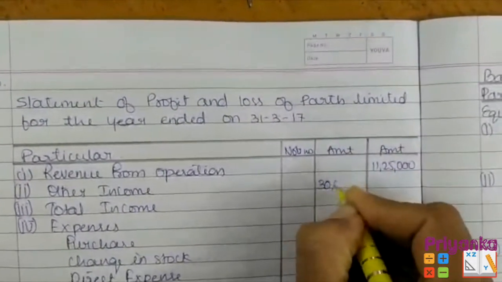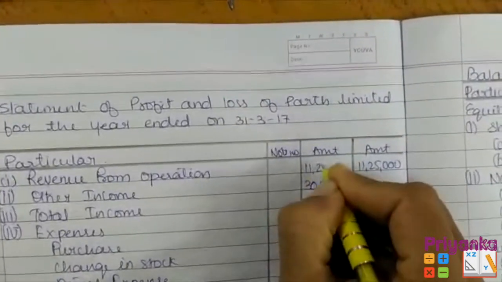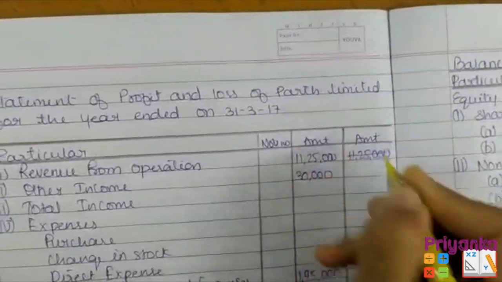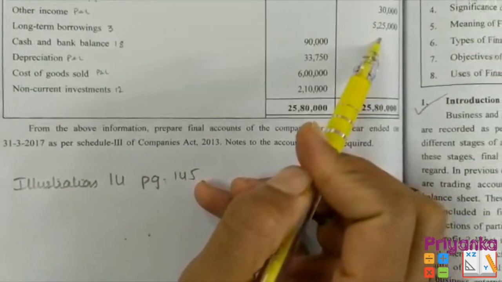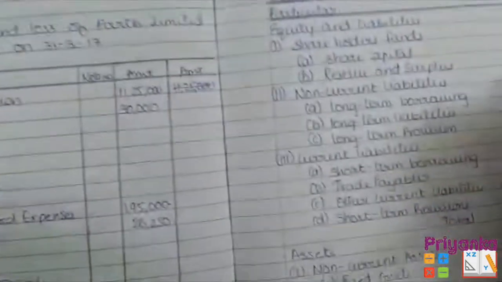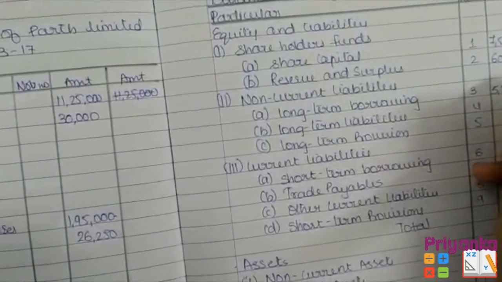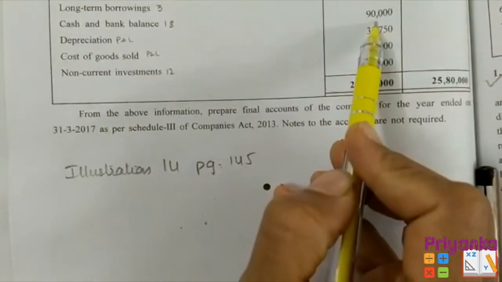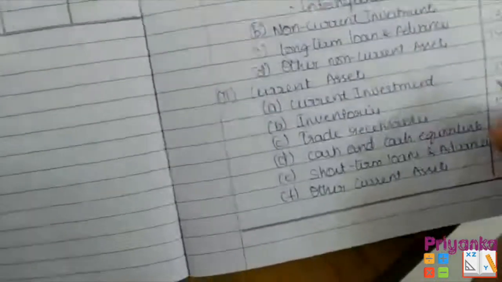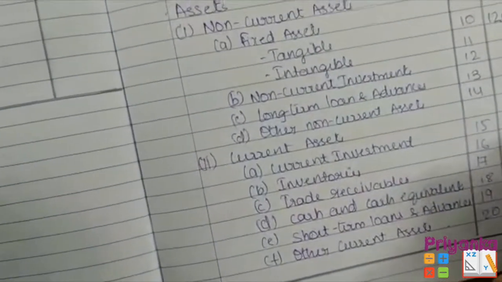Okay, by mistake I wrote over here. Write it down over here, I'll cut it down. Next, long-term borrowing with 5,25,000. Next, cash and bank will come in the asset side, 90,000.